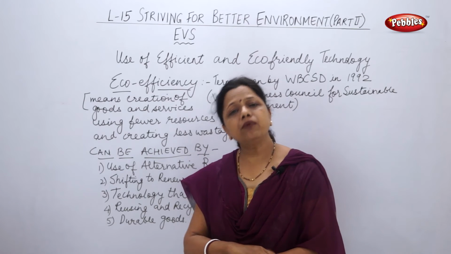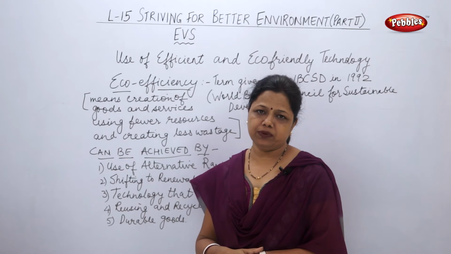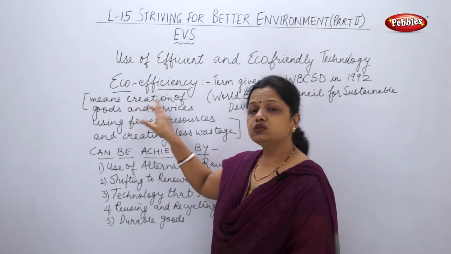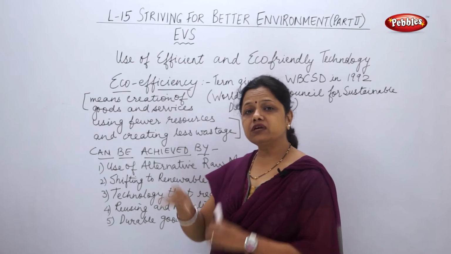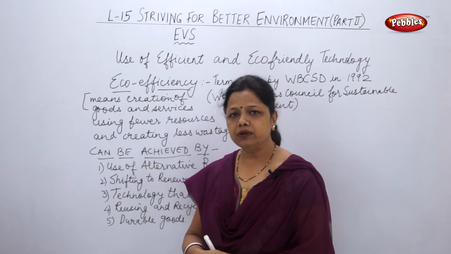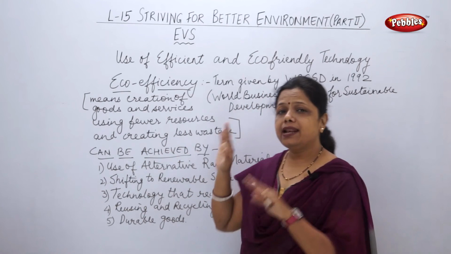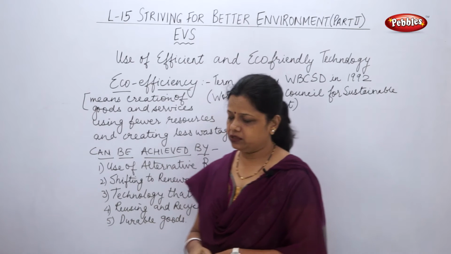There are a number of resources which are indiscriminately used by people all over the world, and therefore the creation of goods, anything we make, and services, whichever service we provide to people, should use fewer resources and create less wastage. This is the meaning of eco-efficiency.